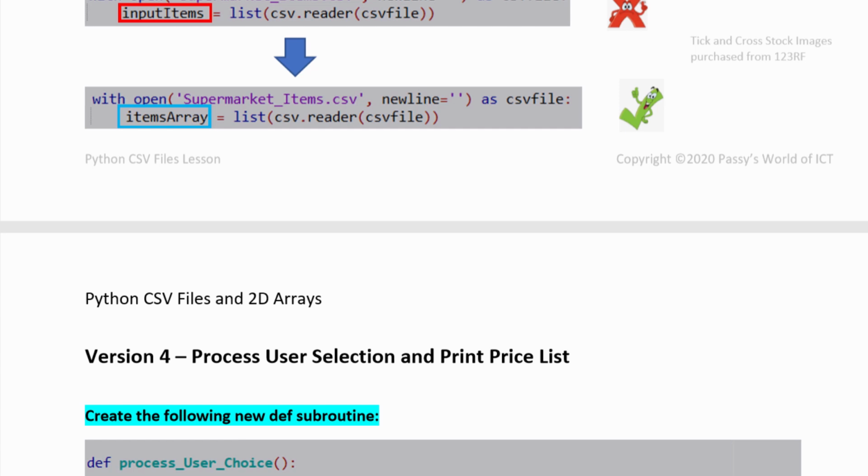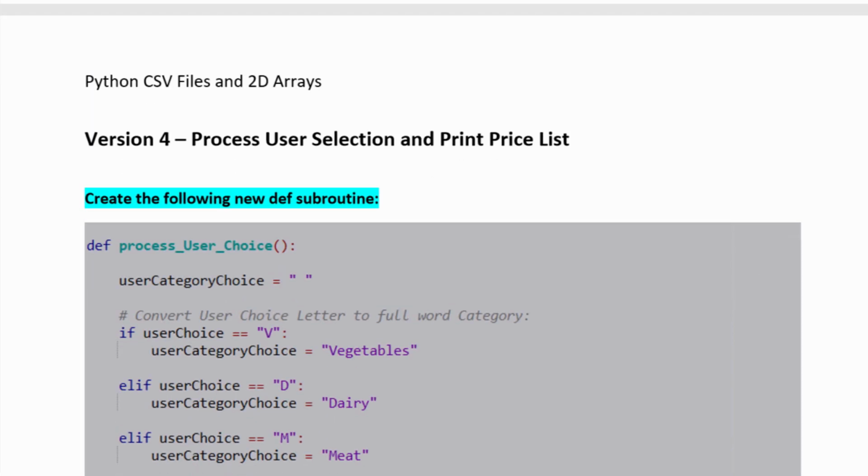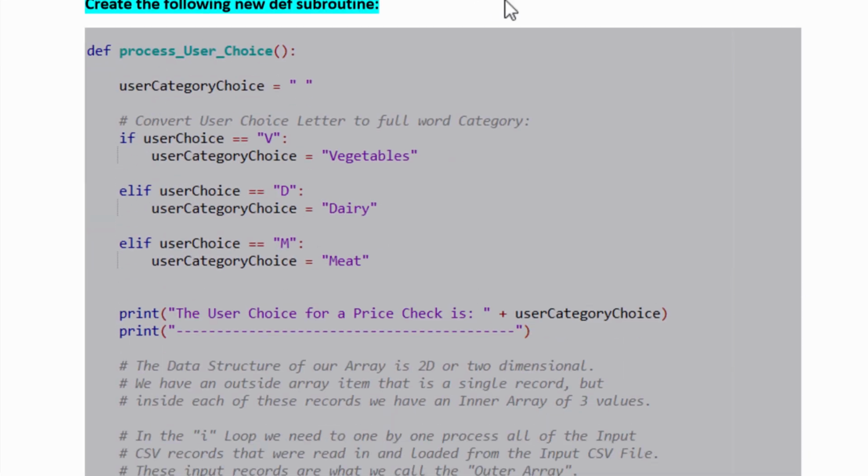So that when you get this step-by-step document, it's actually going to be fully correct. Create the following. Now, this is a new def subroutine that's going to do everything. So that's how we translate that pseudocode into Python.